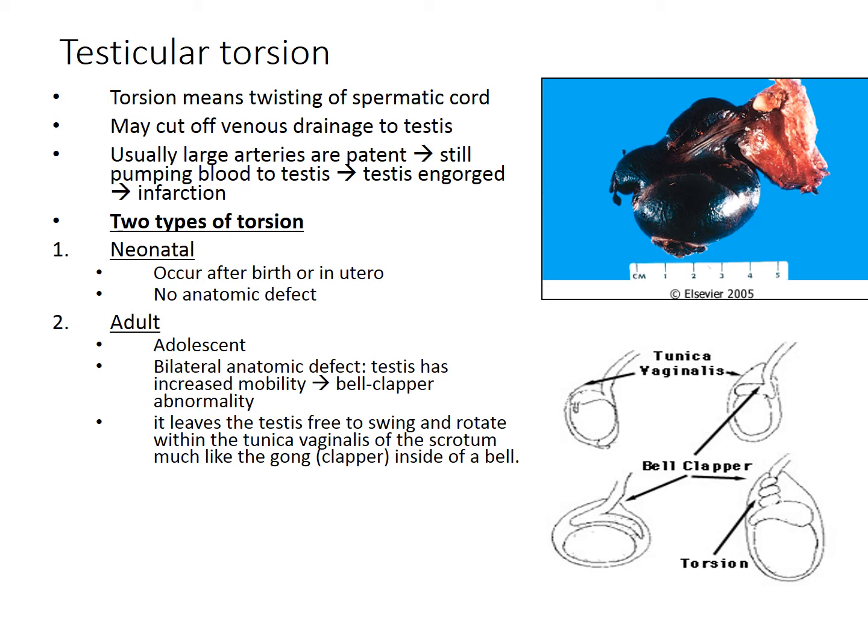There are two types of torsion: neonatal torsion, which occurs after birth or in utero, which is not associated with any anatomic defect, and also adult torsion, which occurs usually in the adolescent, where there is bilateral anatomic defect. The testis has increased mobility, and this is called Bell-Clapper abnormality. This leaves the testis free to swing and rotate within the tunica vaginalis of the scrotum.